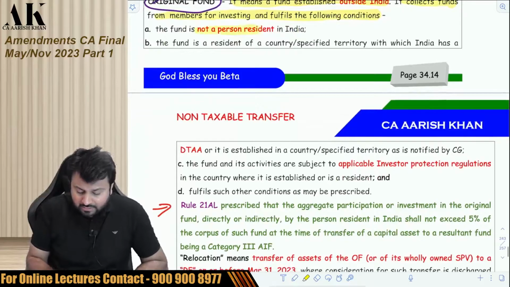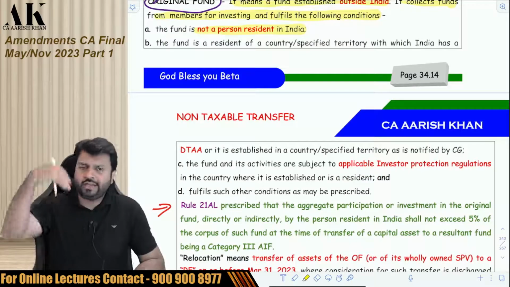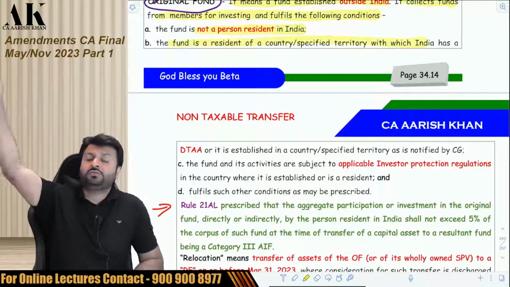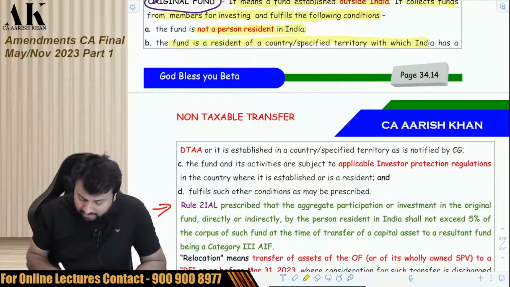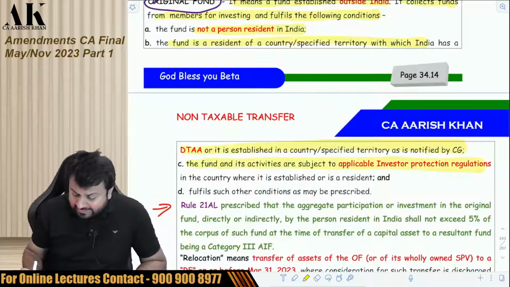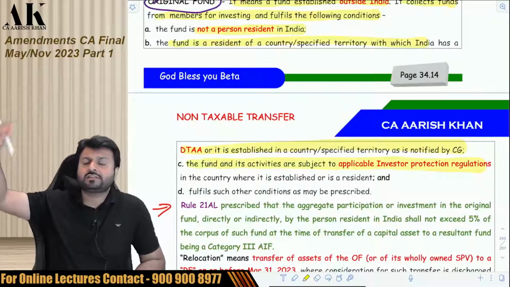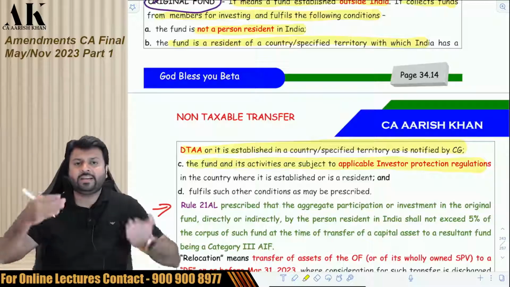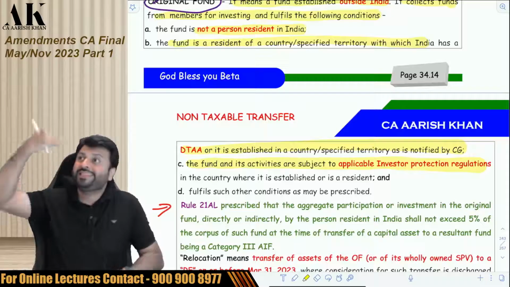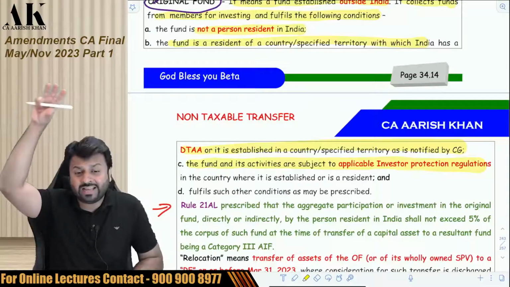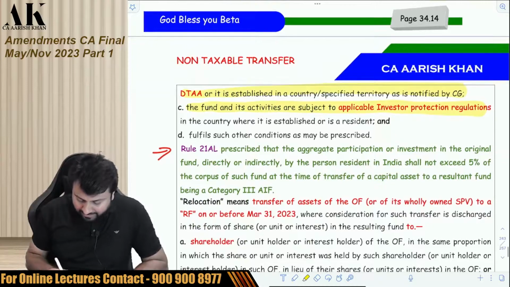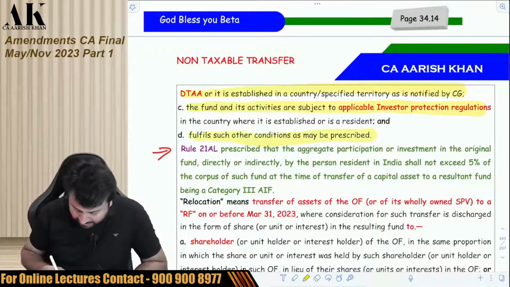First, the fund is not a person resident in India. It should be outside India. Second, the fund is in such a country with which India has a DTAA. Third, the fund is in such a country where there is investor regulation protection. Like in India, we have investor regulation issued by SEBI, so in that country also there should be someone like SEBI who is controlling them. And the fourth one, pay attention, fulfills such other condition as may be prescribed.